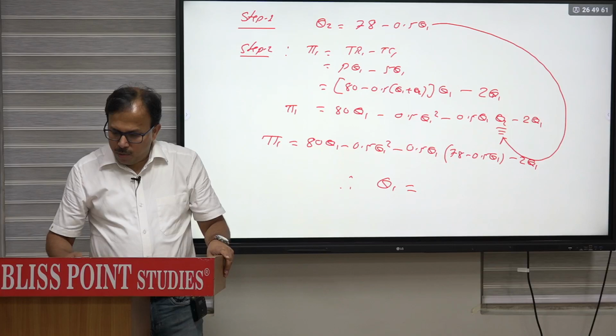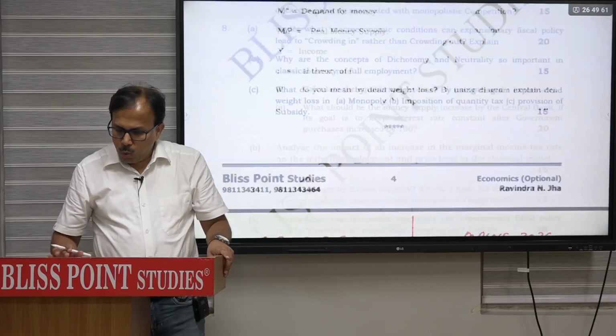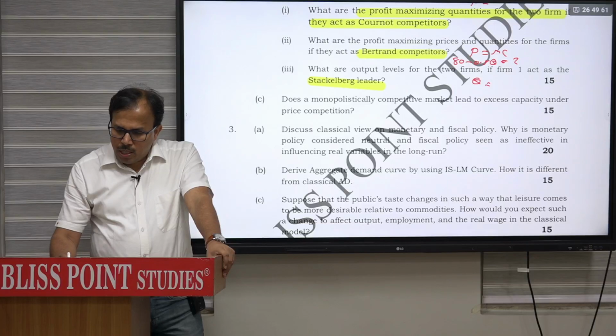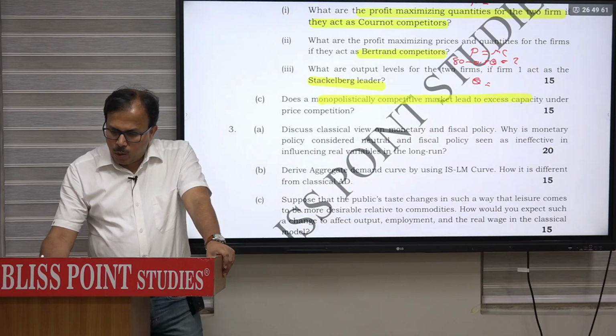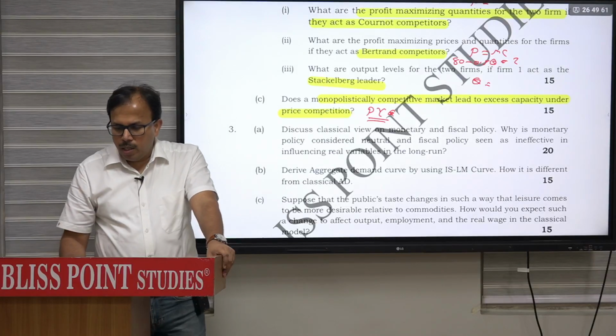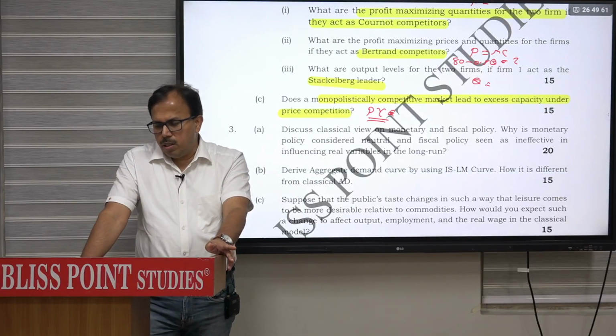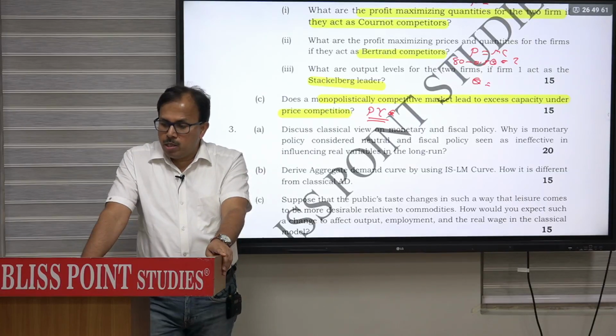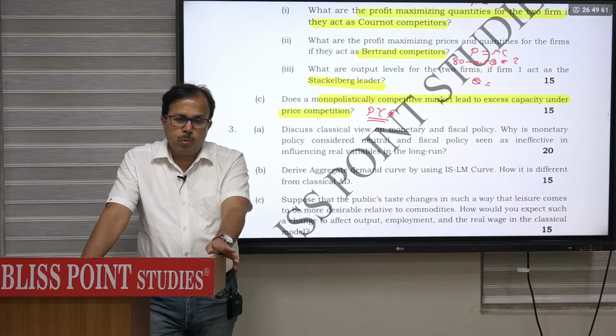Then question number 2C. 2C, does a monopolistically competitive market lead to excess capacity under price competition? This question is directly a PYQ, okay. Last I think in 18 or 21 the question came, directly the same. Does monopolistically competitive market lead to excess capacity under price competition? Does it lead to?